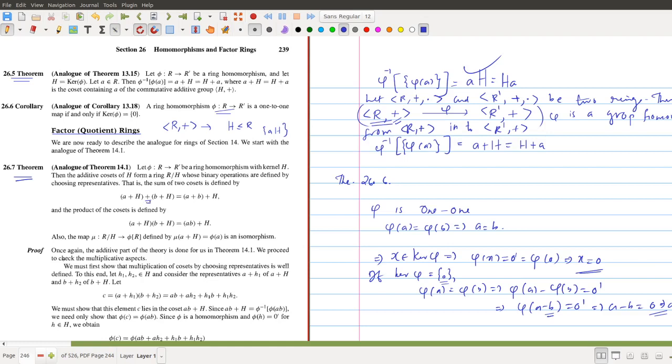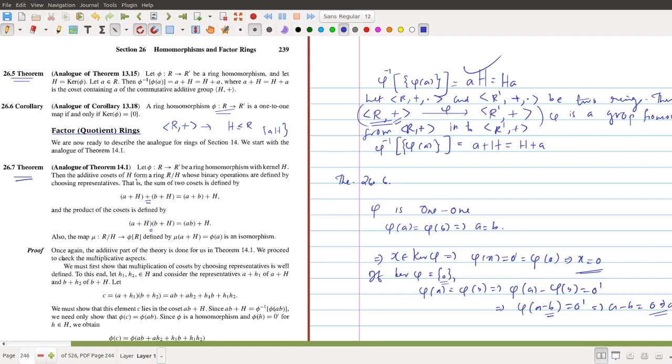Here we define the plus symbol. We need to define two distinct binary operations on the set of all left cosets, plus and multiplication, for the first and second binary operation respectively. So a plus H plus b plus H is equal to a plus b plus H, and a plus H times b plus H is equal to ab plus H. So these are the two operations. Therefore, this theorem states: let phi be a homomorphism from R to R prime, and let H be the kernel of the homomorphism. Then R by H is a ring.